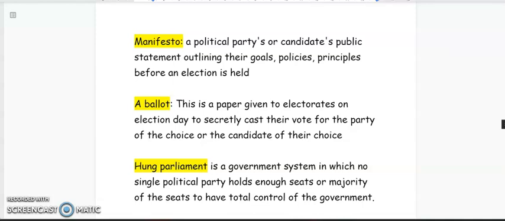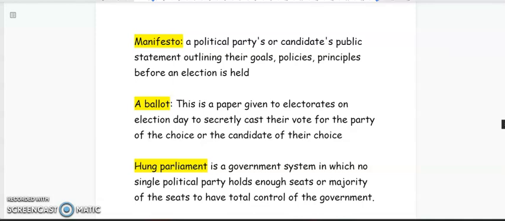So the persons who are voting for that party, or if you're not voting for that party, you'll gather at a particular location. On that day, the leader of the political party or a member of the political party will be presenting to the electorate their manifesto, right? They will be telling the electorate, convincing them why they should vote for this political party, why they should vote for this candidate come election, right?